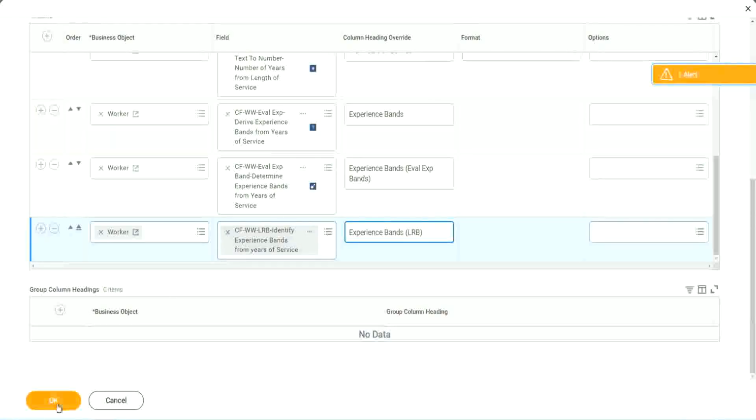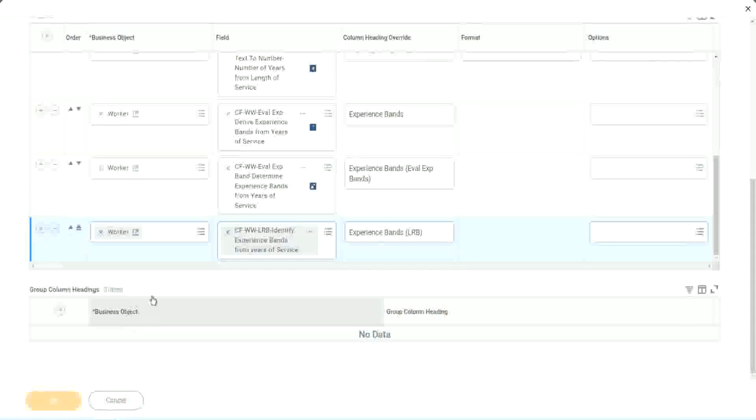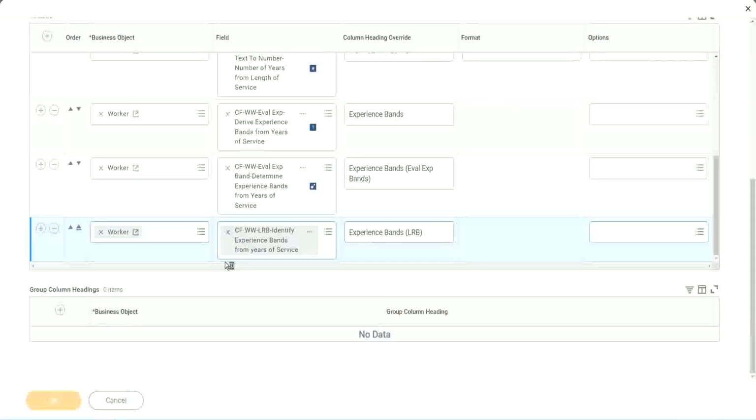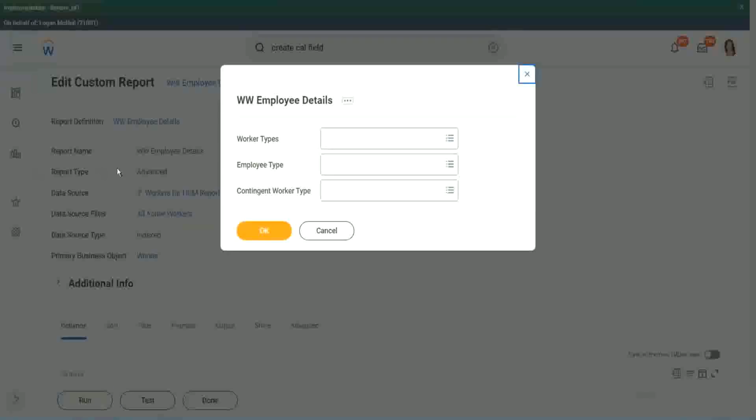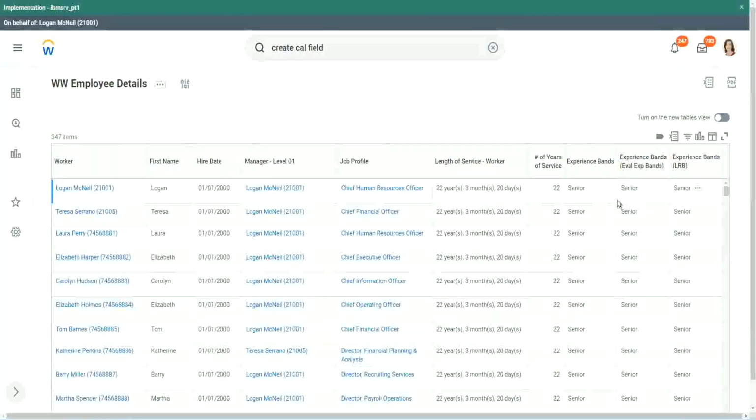Right, so let's see if we get the same output or not. Run. Looks the same, right.